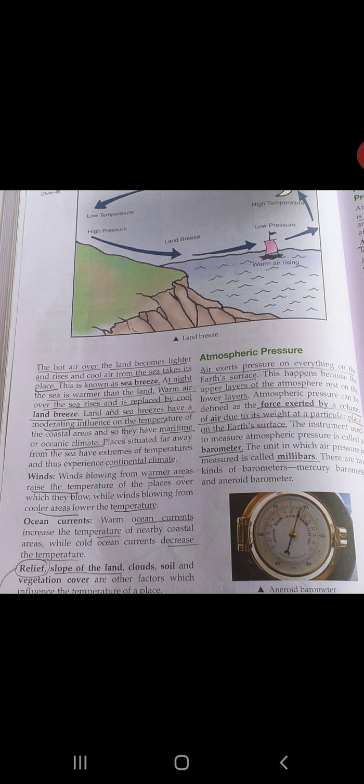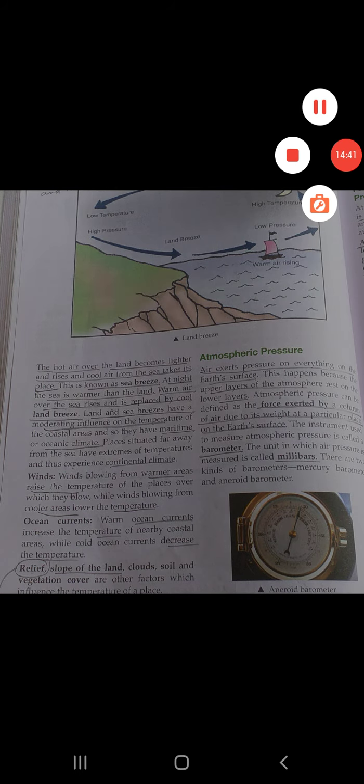Now relief, slope of land, clouds, soil, and vegetation cover are other factors which influence the temperature of a place. Now what is relief? Relief is a geographical term which means lay of the land. It is also referred to as terrain, and it involves both mountains and valleys in the area.